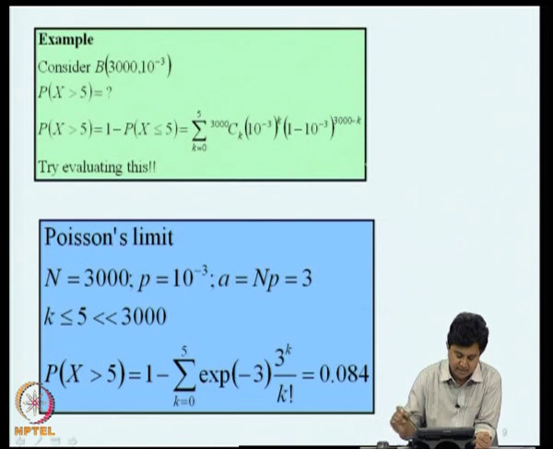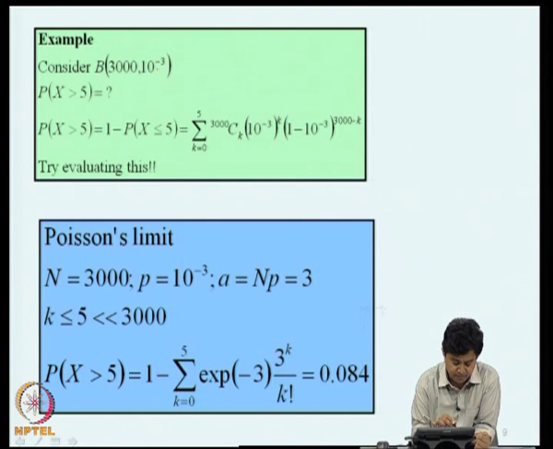We will consider another example. We will consider a binomial random variable with n equal to 3000 and probability of success is 10 to the power of minus 3. Now, the question I am asking is, what is the probability of number of successes greater than 5? Here probability of x greater than 5 is nothing but 1 minus probability of x less than or equal to 5.